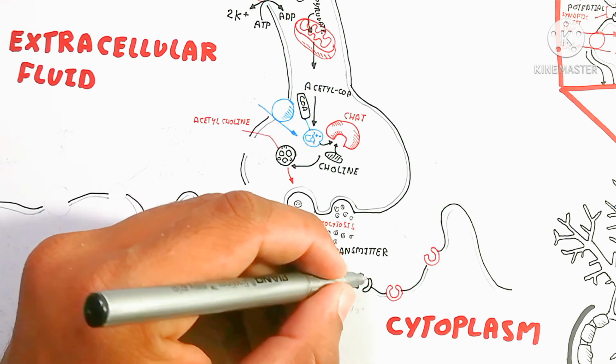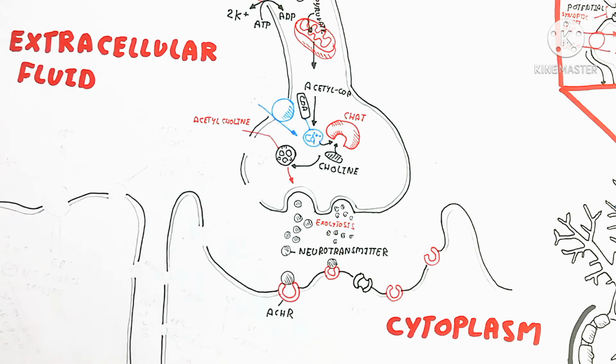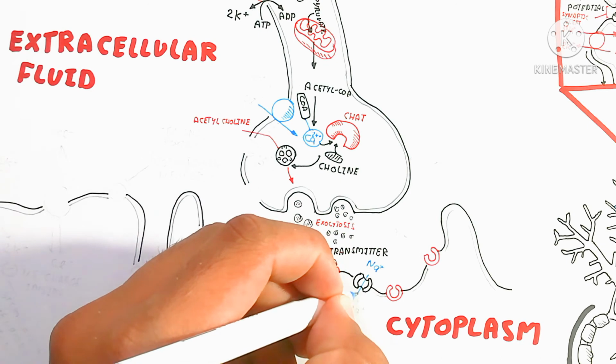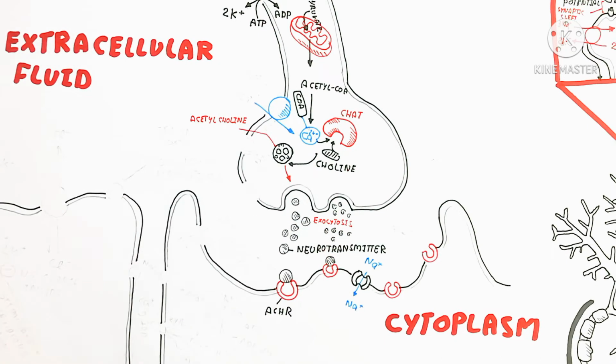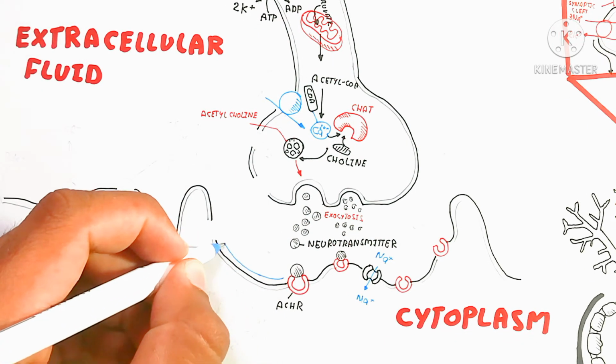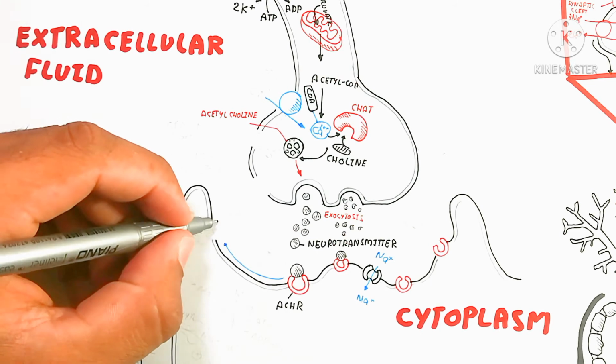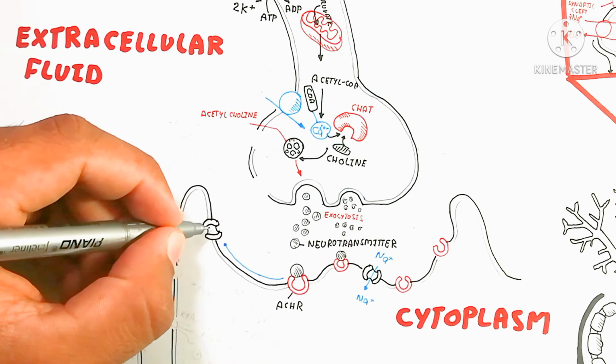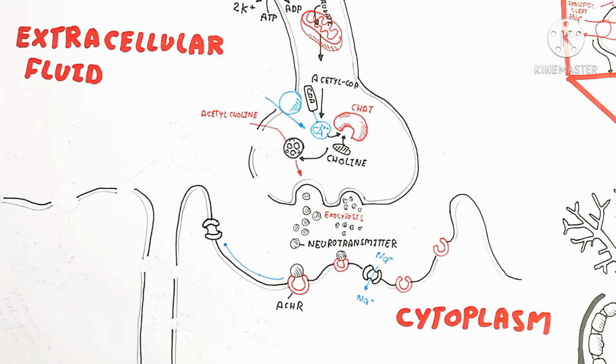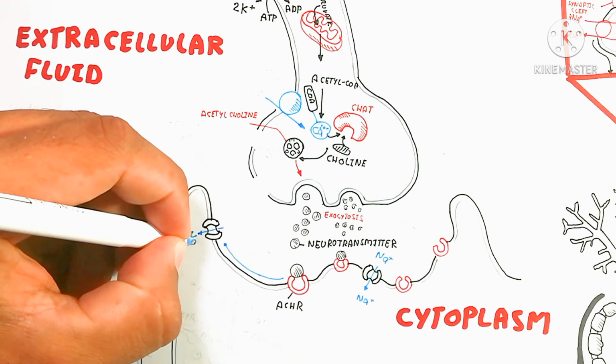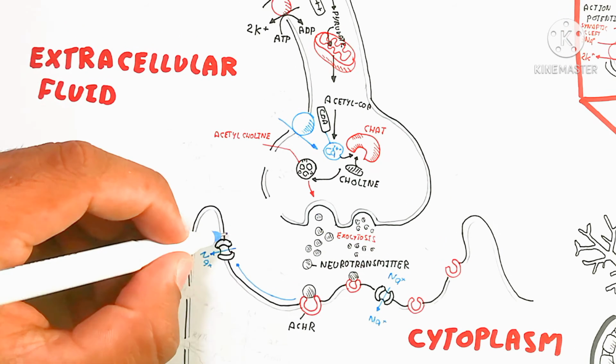Sodium ions move inside. So what is the meaning of the inward movement of sodium ions? Sodium ions will move inside to create a positive charge, which affects the calcium ions. So we will talk about the calcium ions.